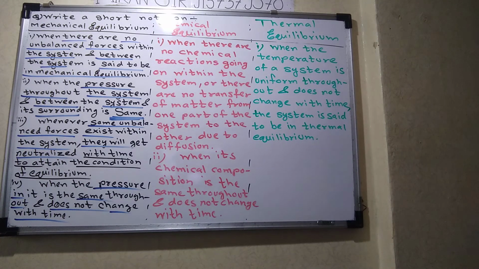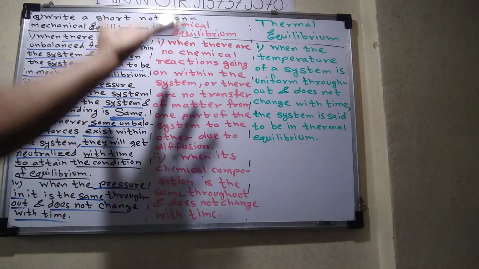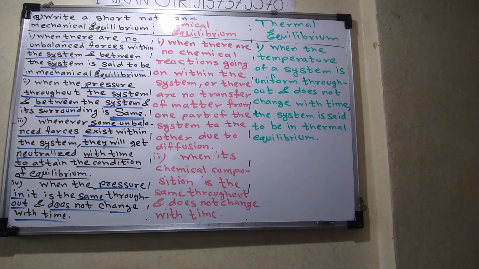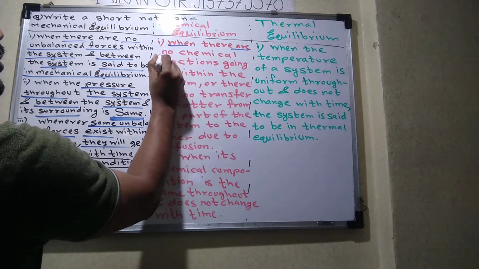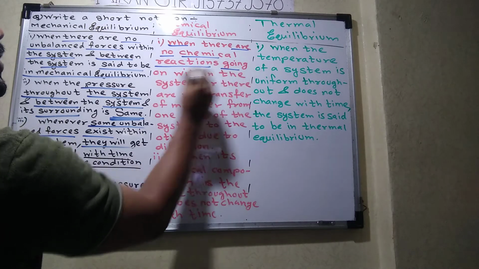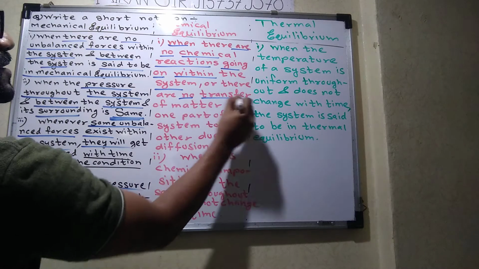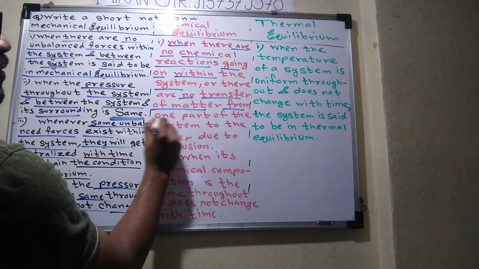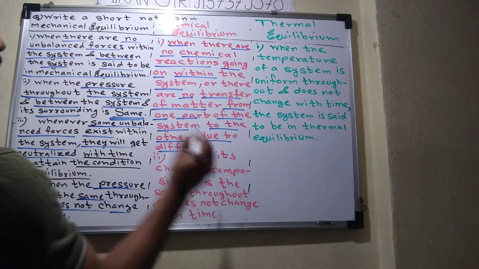So here pressure and forces are the related parameters; in chemical equilibrium it is definitely chemical composition. Let me read the first point: when there are no chemical reactions going on within the system, or no transfer of matter from one part of the system to the other due to diffusion.